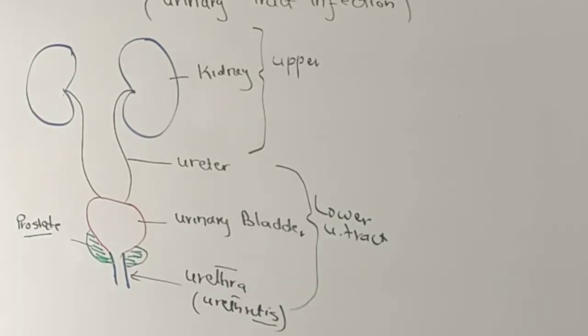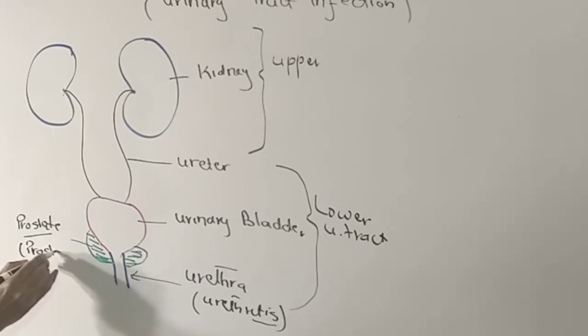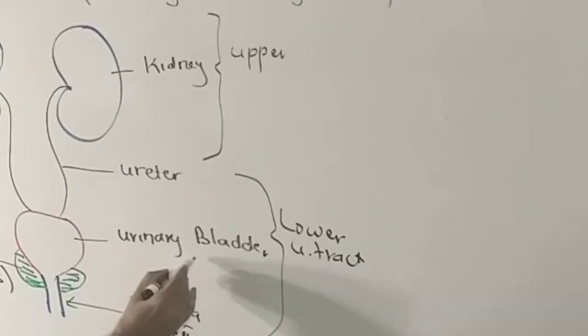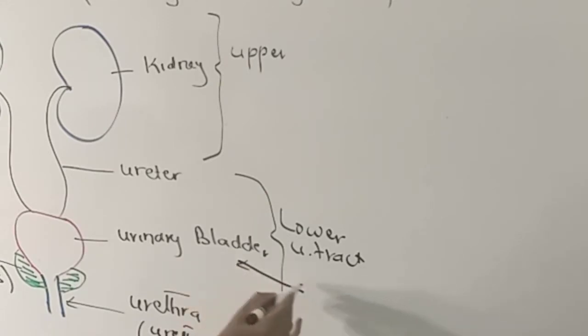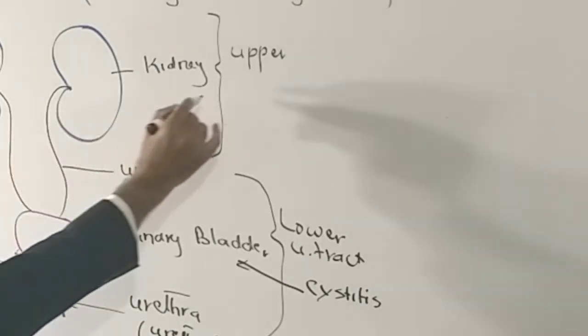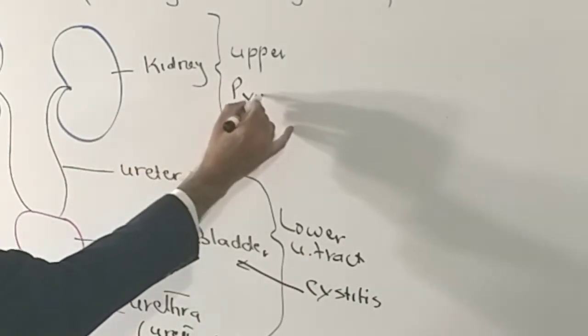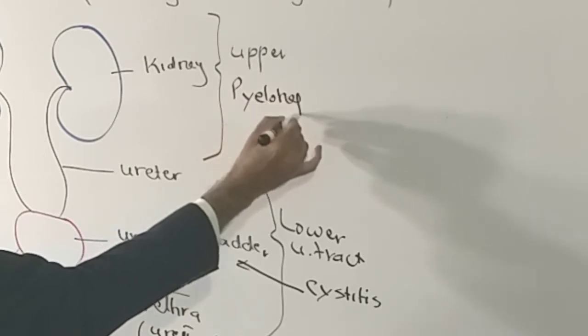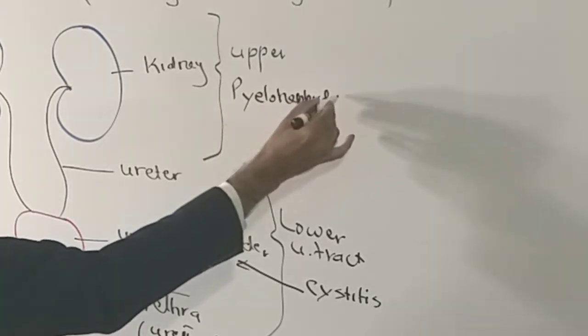Whenever there is infection of the prostate, we call it prostatitis. Whenever there is infection of the urinary bladder, we call it cystitis. Whenever there is infection of the kidney, we call it pyelonephritis.